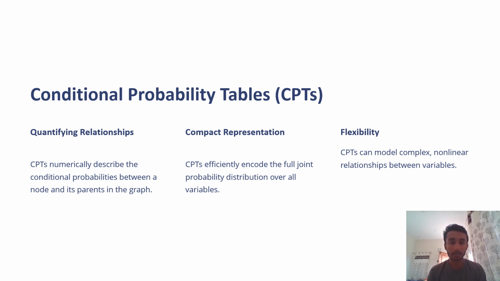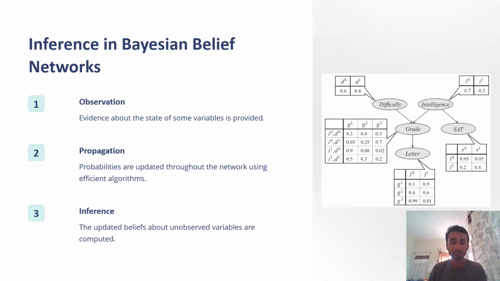Compact representation: CPTs efficiently encode the full joint probability distribution over all variables. Flexibility: CPTs can model complex nonlinear relationships between the variables. So these are the three terms ensured in the conditional probability tables.